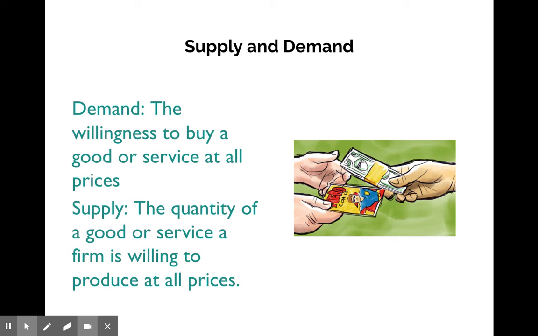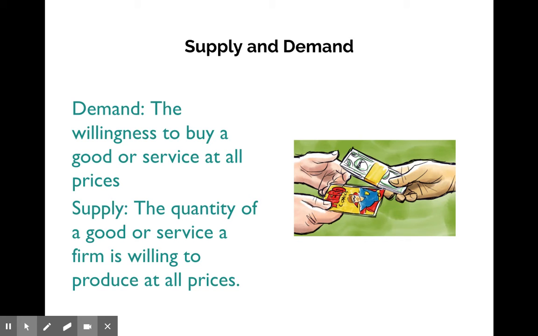Let's talk a little bit about supply and demand. Again, just the very basics. Demand is the willingness to buy a good or service. How willing are you to buy a double cheeseburger at McDonald's? Are you willing to pay $2 for it? What if it's $8? Are you going to buy that double cheeseburger? That might change. $2, lots of people buy them.